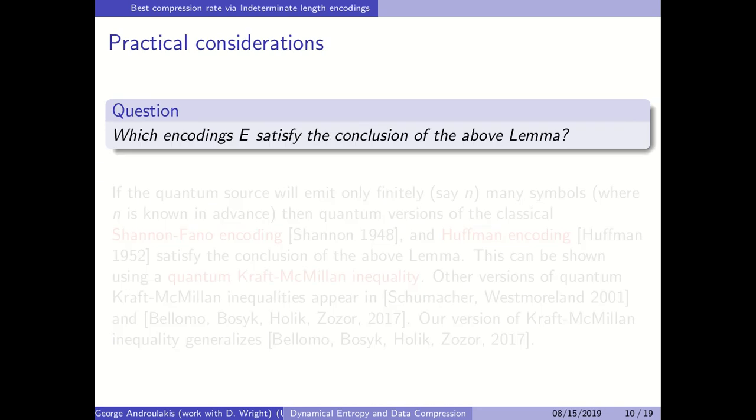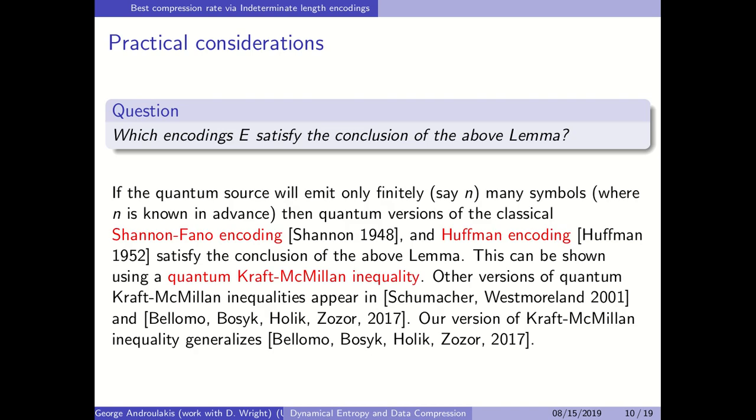Practical considerations. How do we find the best encoding? If we know in advance how many symbols we are going to emit, then a quantum version of the Shannon-Fano encoding or Huffman encoding will actually give the best encoding. And this can be shown using a quantum version of the Kraft-McMillan inequality. There are several versions of the Kraft-McMillan inequality in the literature. Our version is an if and only if statement.